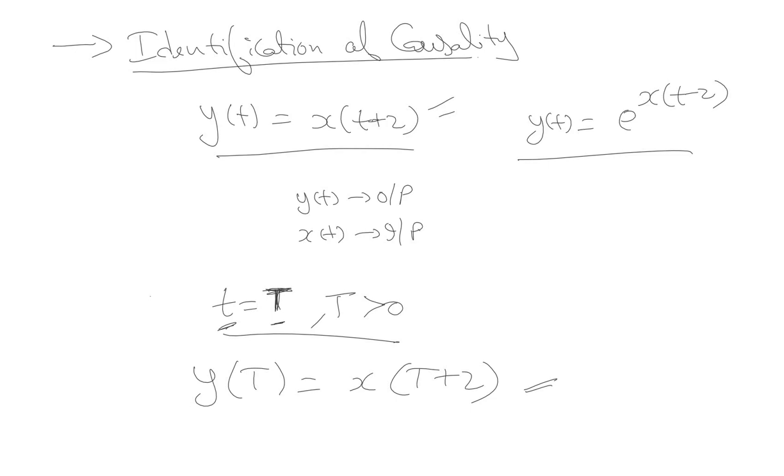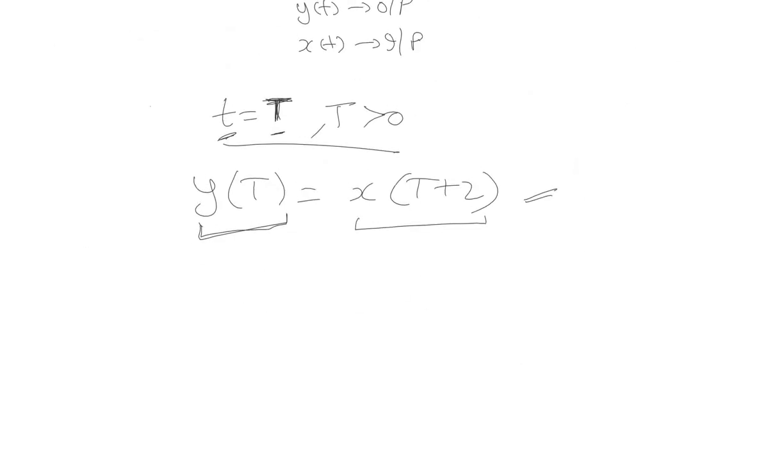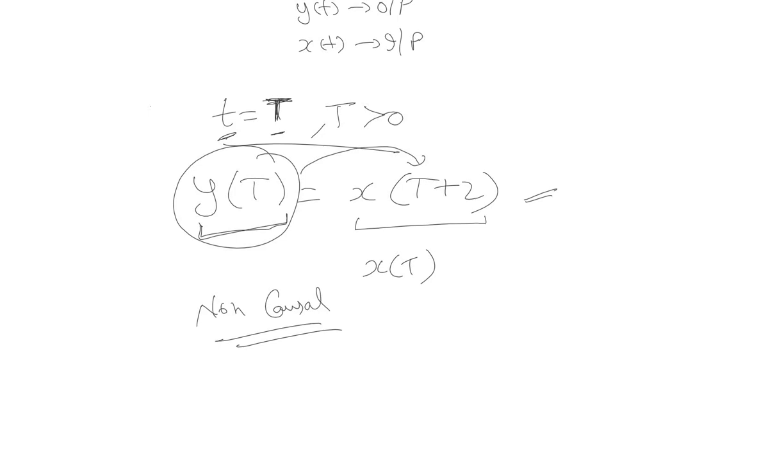Here we can see that the present output, y of capital T, depends on x of T plus 2. That means the future value of the input signal. The current value of the input signal will be x of T, but this output depends on x of T plus 2, the future value of the input signal. So we can say that this system is a non-causal system. Straight away we can conclude that this is a non-causal system.